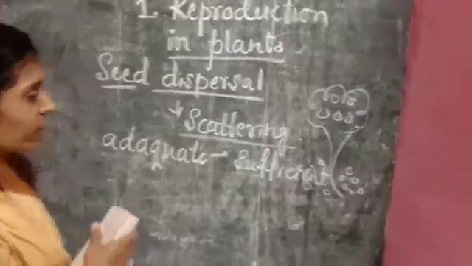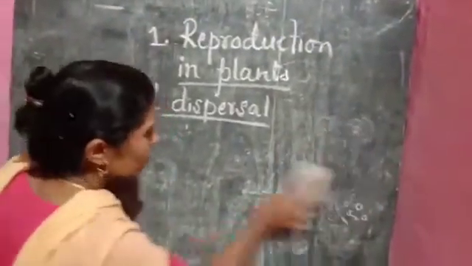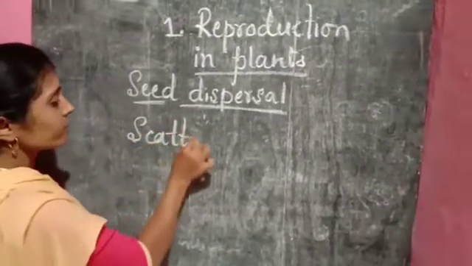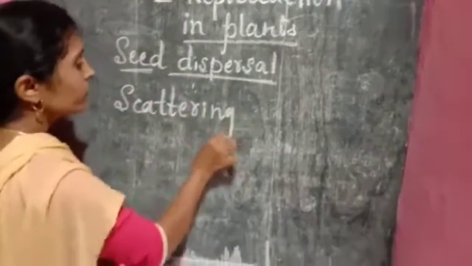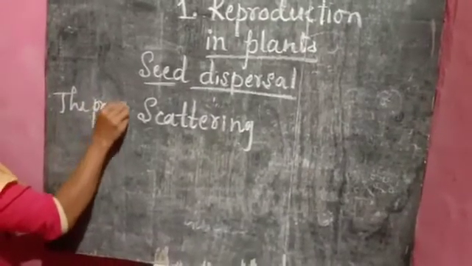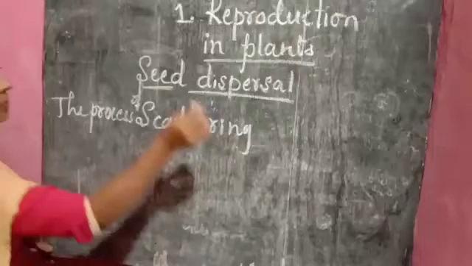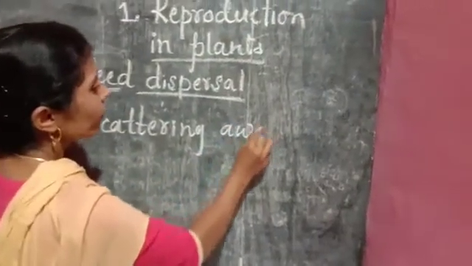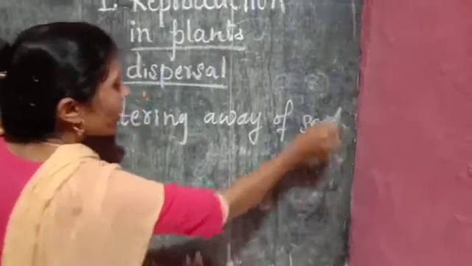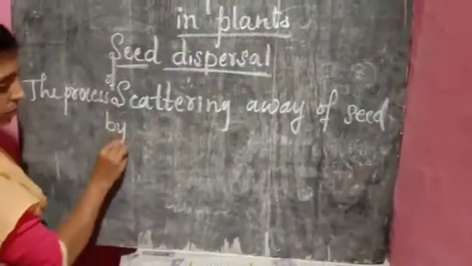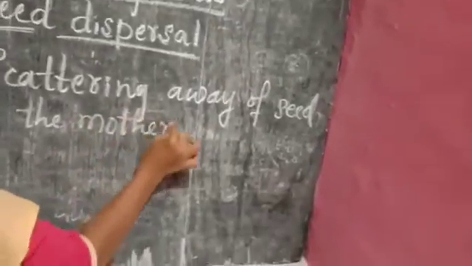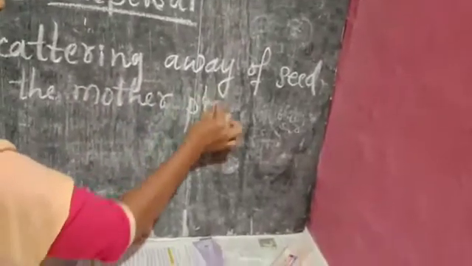Seed dispersal means scattering away of the seeds. The process of scattering away of seeds by the mother plant, we call it seed dispersal.